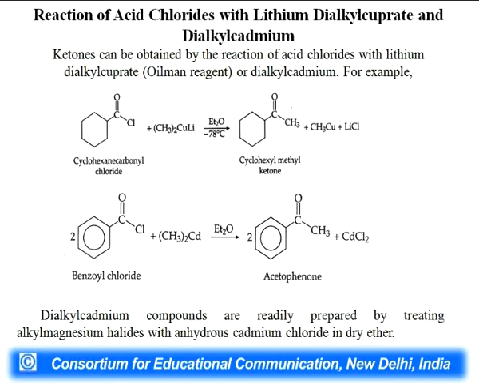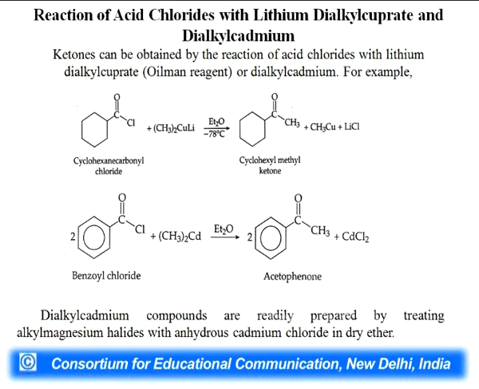Reaction of acid chlorides with lithium dialkyl cuprate and dialkyl cadmium. Ketones can be obtained by the reaction of acid chloride with lithium dialkyl cuprate. It is called the Gilman reagent, and you can see in the reaction that cyclohexane carbonyl chloride will give you cyclohexyl methyl ketone, and benzoyl chloride will give you acetophenone.